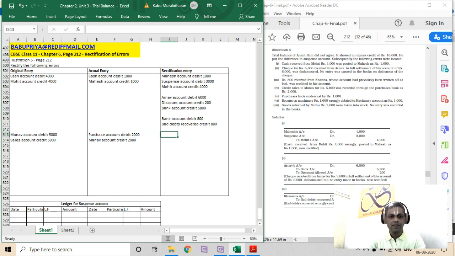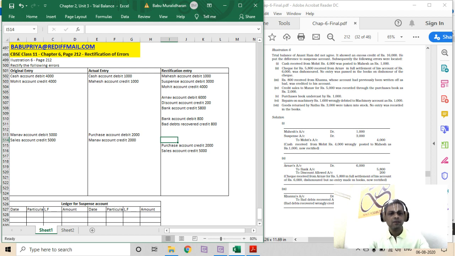So reverse the entry, right? First we should have purchase reversed. Purchase account has to be credited for 2,000 to reverse that entry. Now sales account has to be credited for 5,000 rupees because it's a sales transaction.